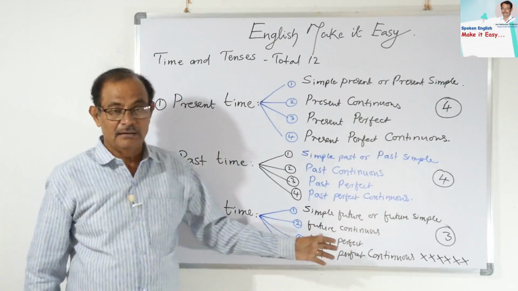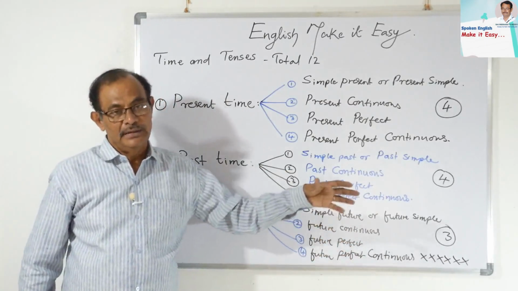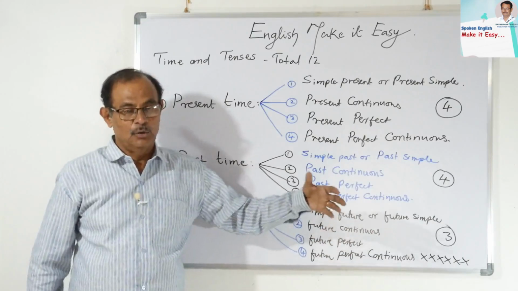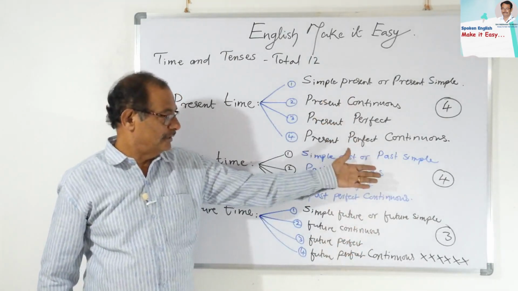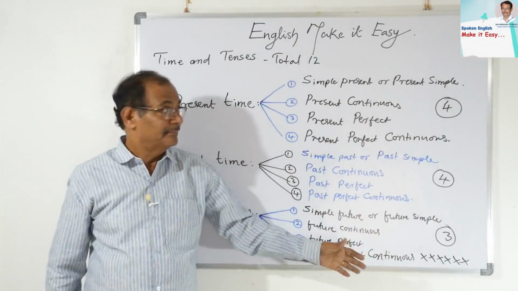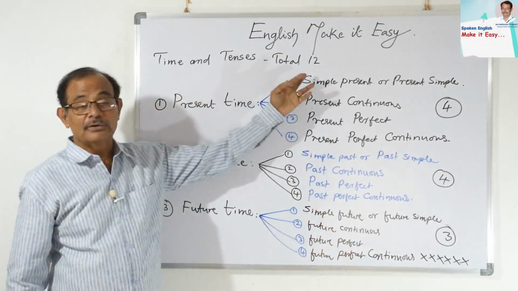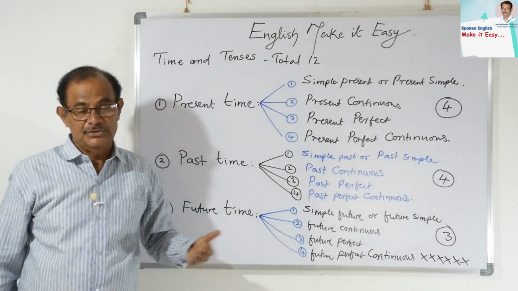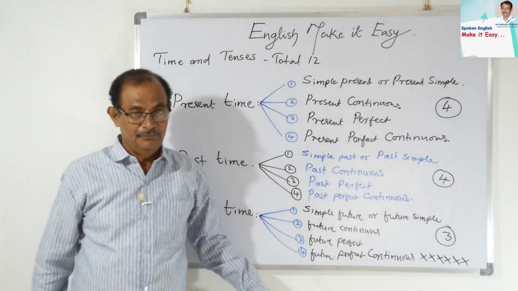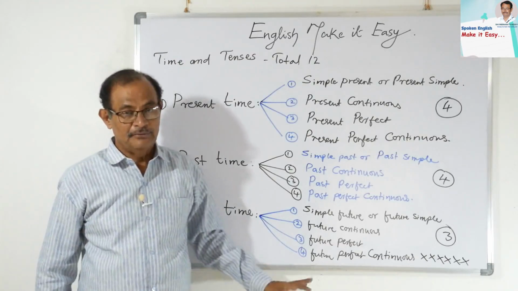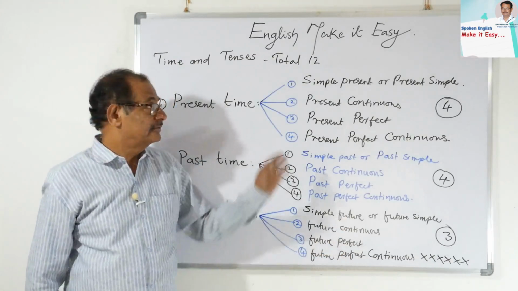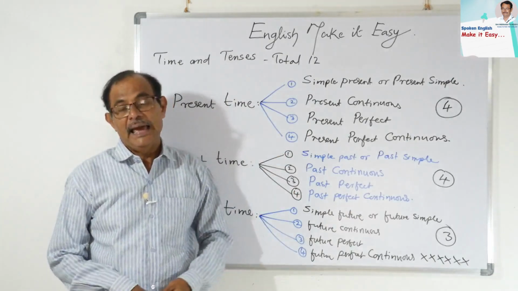In future we have not 4 but only 3 possibilities. So 4 plus 4, 8, 8 plus 3, 11. The total is 12, out of which one situation may not be possible in future tense, that is future perfect continuous. That's why we consider that there are only 11.